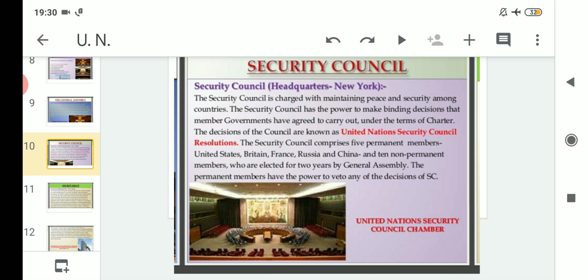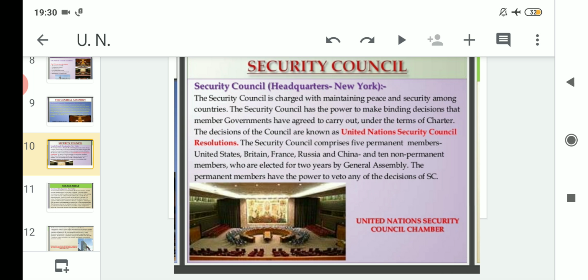The decisions of the Council are known as the United Nations Security Council resolutions. This is one of the most important points regarding the Security Council. Whatever decisions the Security Council gives to the member countries to carry out are known as what? UNSCR. That means United Nations Security Council resolutions.